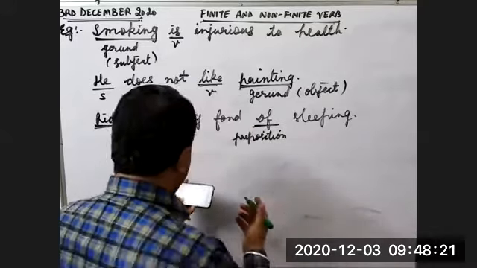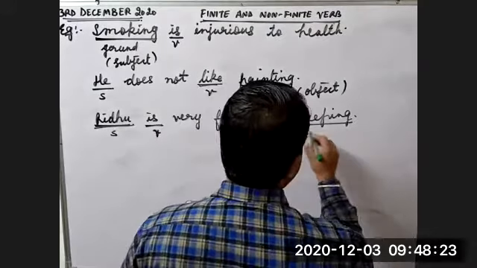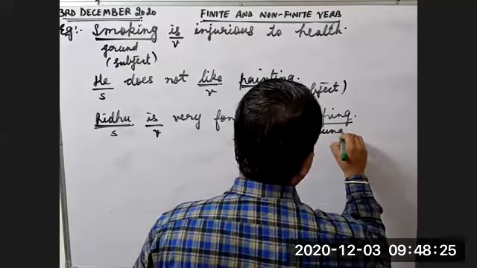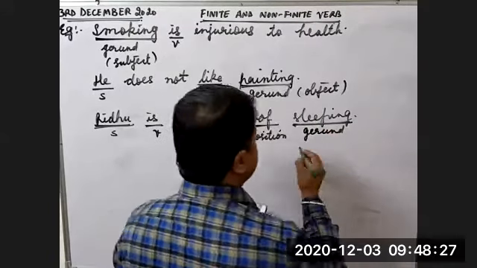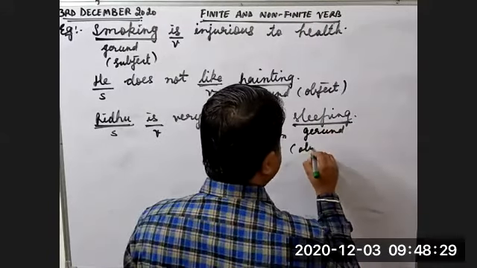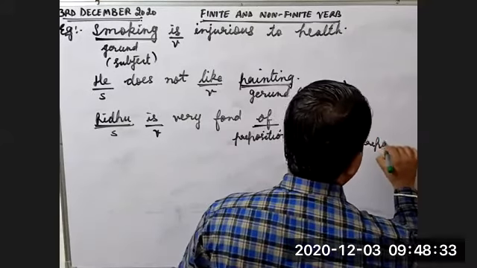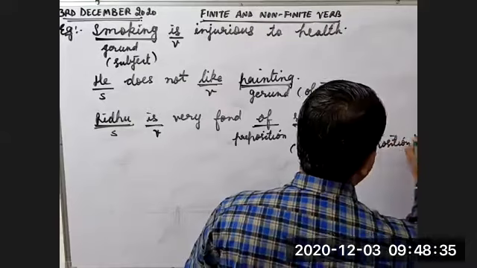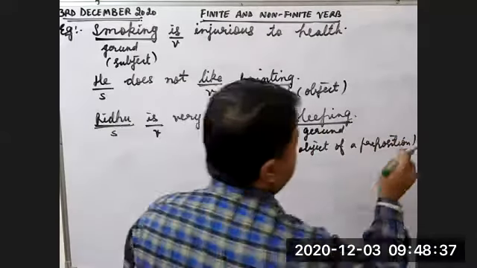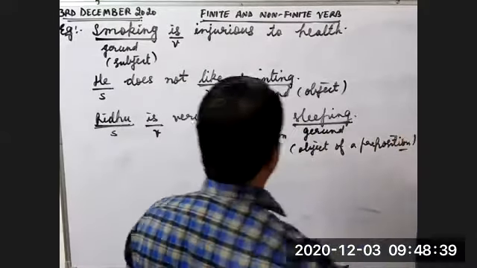So here, what is sleeping? Sleeping is a gerund. And it is acting as the object of a preposition. This is the third example.